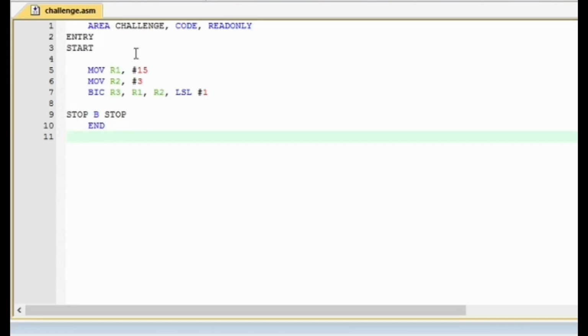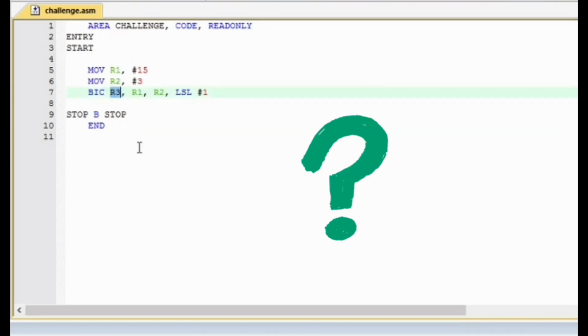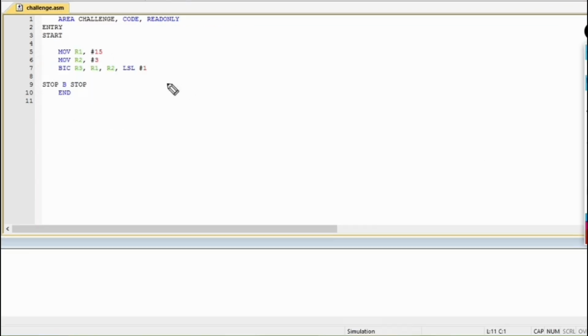Take a look at this code. Can you guess the value of R3? Let's solve it. At first, R1 is set as 15 and R2 as 3.